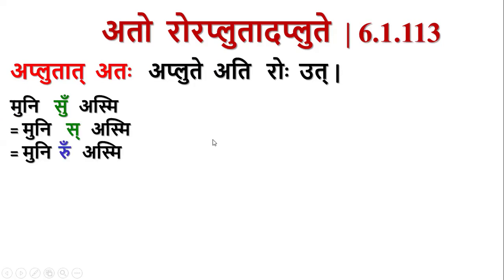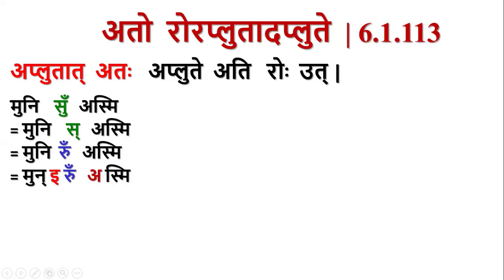That sakara is not deleted by any sutras. So by sasajushoruhu, it gets converted into ru, because this whole thing, muni plus su, is a pada. The sakara is present at the end of the pada and it gets converted into ru.